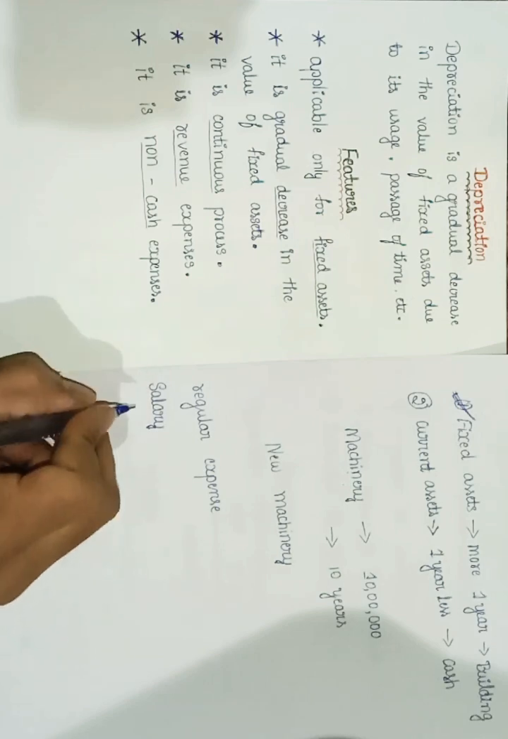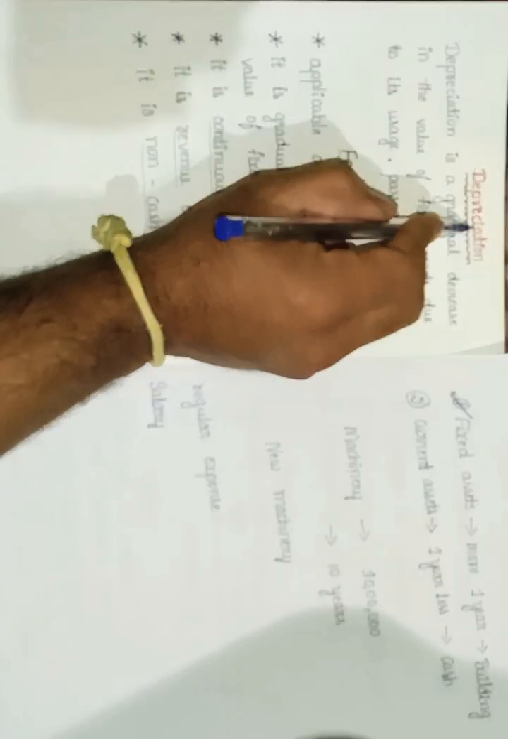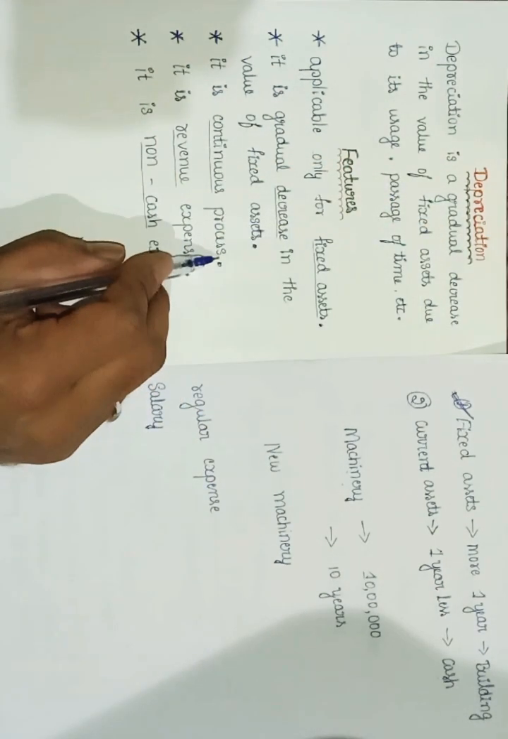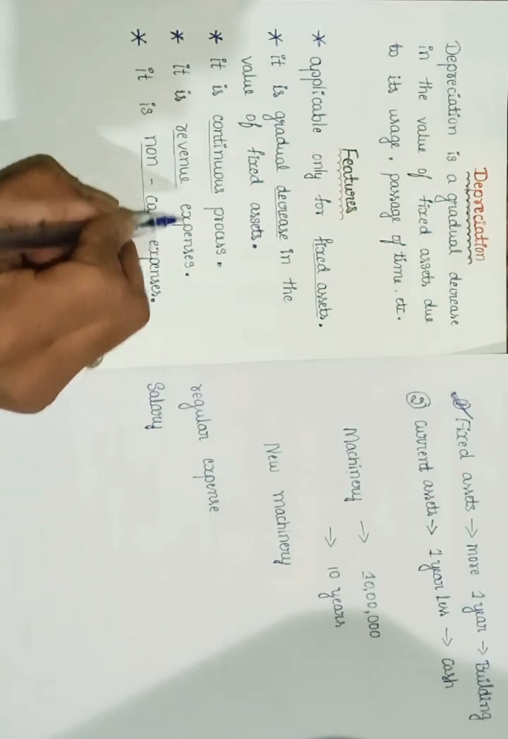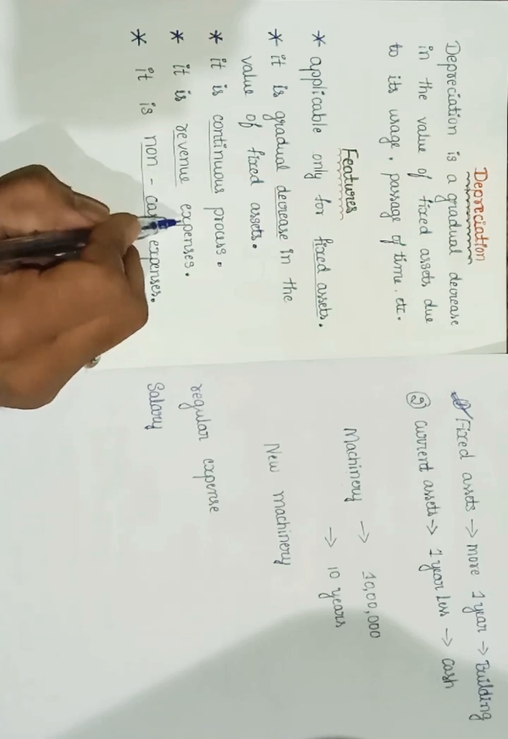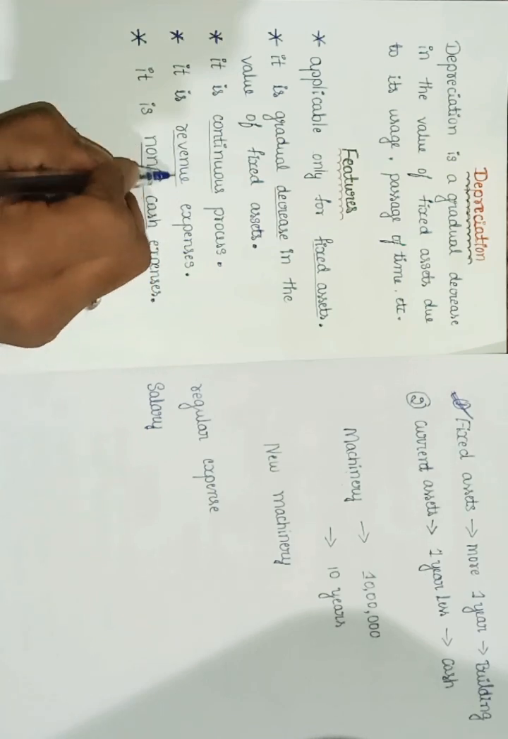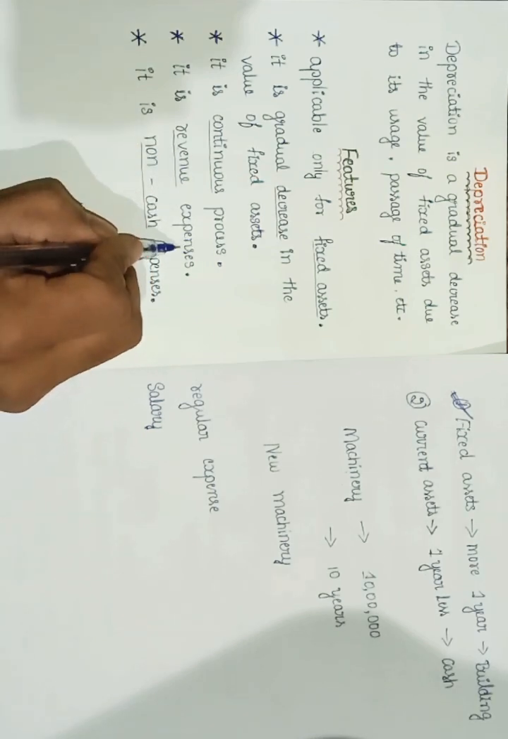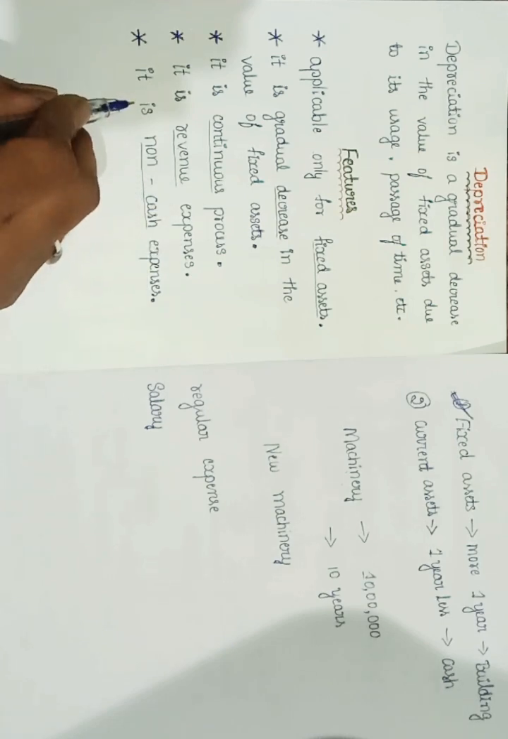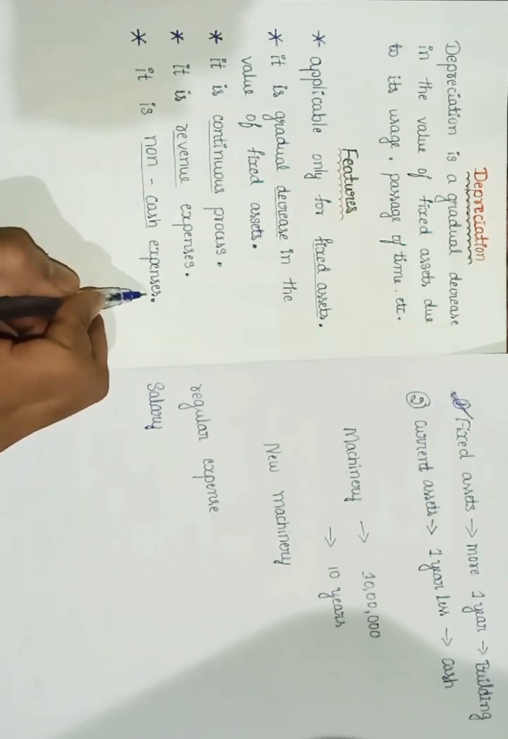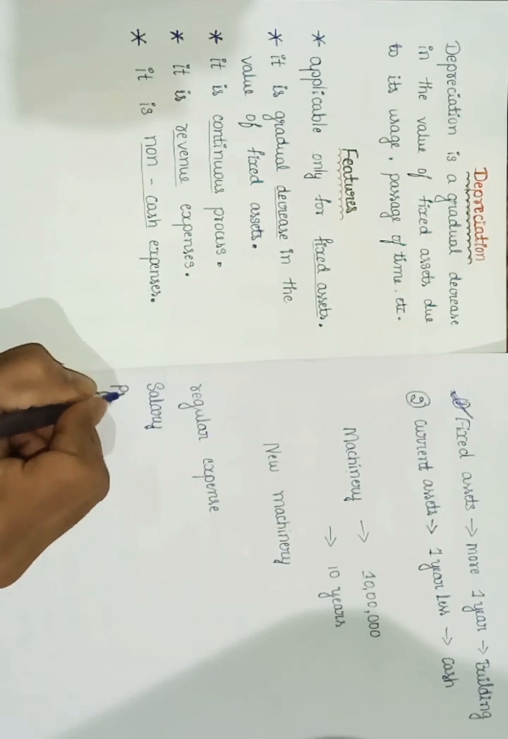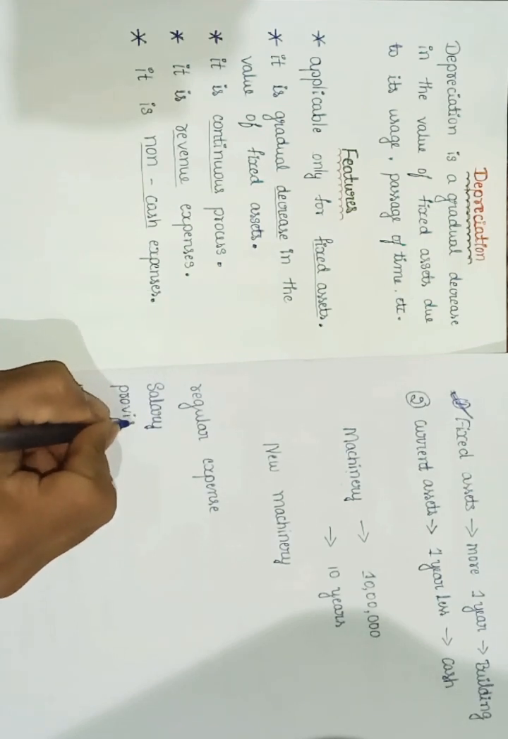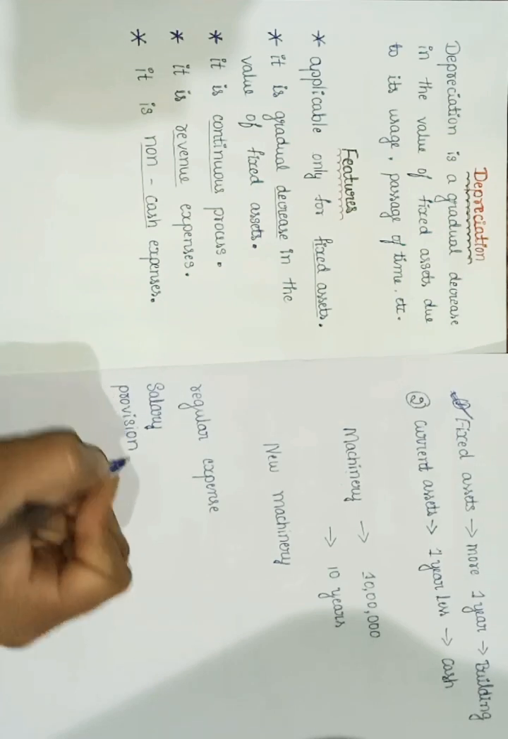Just like that, depreciation I need to charge each year against fixed assets. So it is called a revenue expense. It is a continuous process. Each year I need to charge depreciation, so it is called a revenue expense. And the last one, it is a non-cash expense. Non-cash expense is nothing but a provision, meaning depreciation is a provision created towards a fixed asset.